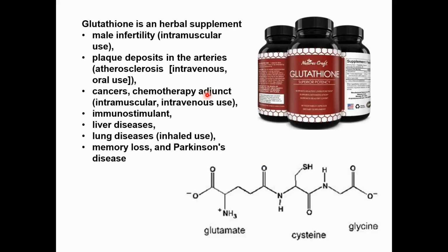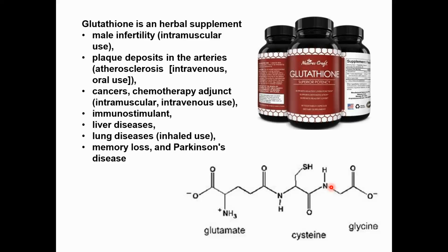Another protein available in the market is glutathione. This is actually a polypeptide, a peptide based on three amino acids: glutamate, cysteine, and glycine. This is a very important pharmaceutical protein.